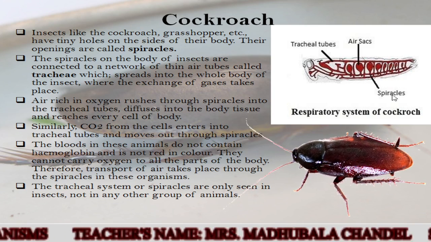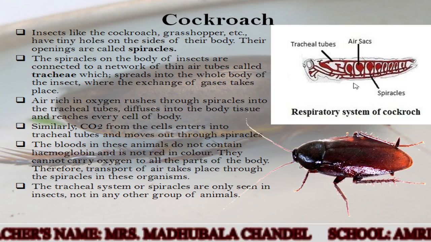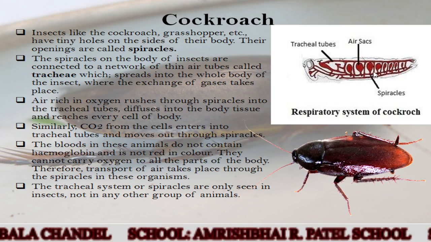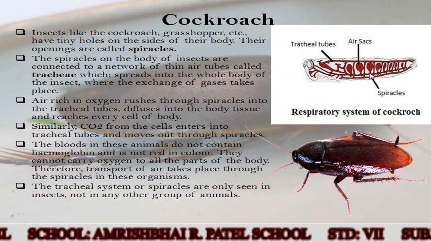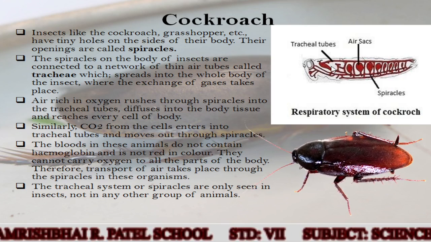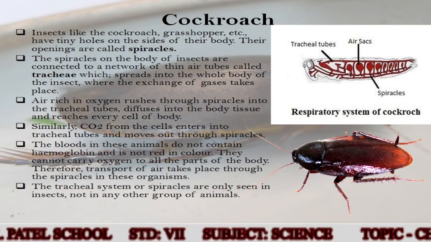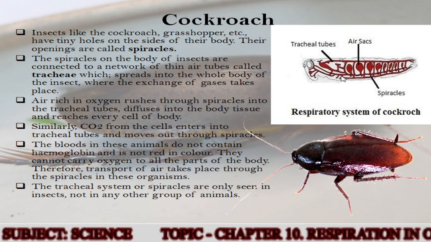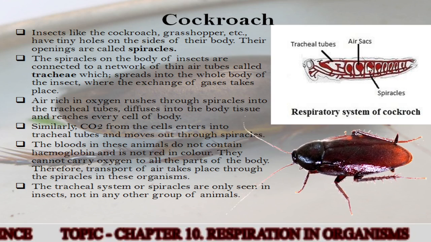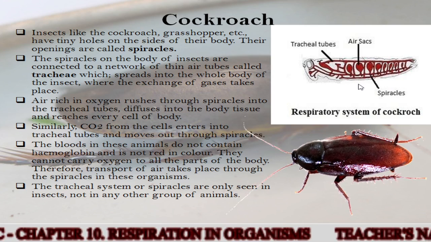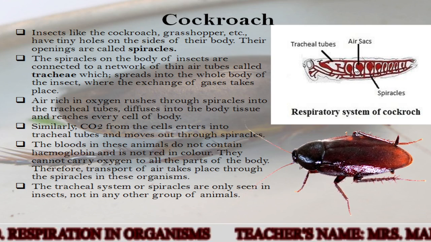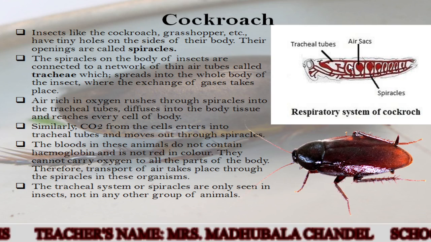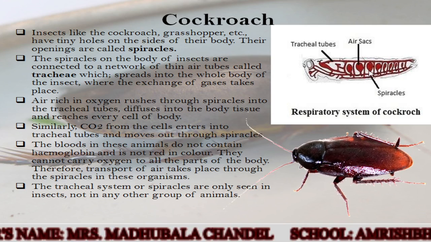Now the blood in these animals does not contain hemoglobin and is not red in color. They cannot carry oxygen to all the parts of the body. Therefore, transport of air takes place through the spiracles in these organisms. As cockroach and animals like grasshopper do not contain hemoglobin, the blood is not red in color. They are also said to be cold-blooded animals or insects. So they do not carry oxygen to all the parts of the body, and therefore the transportation of air takes place through the spiracles.